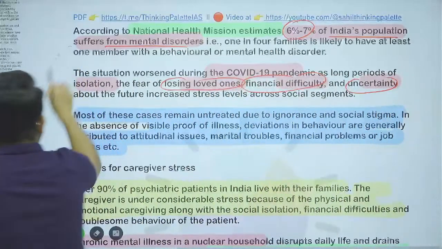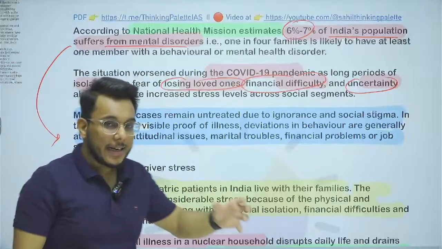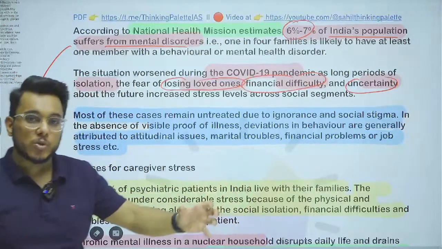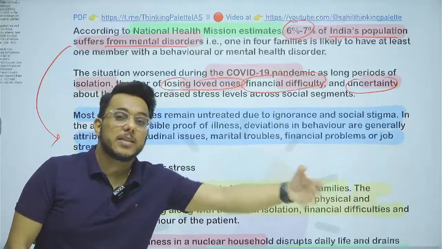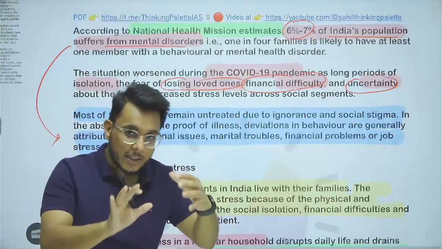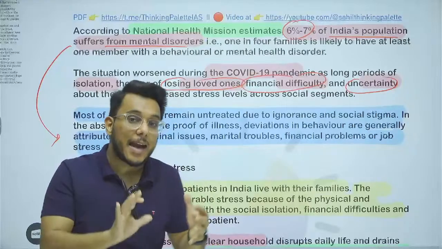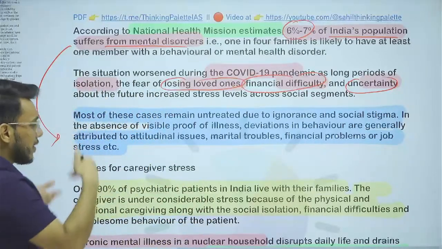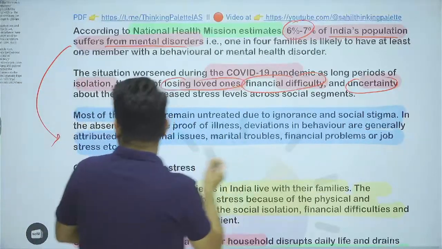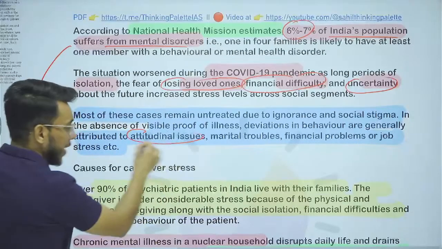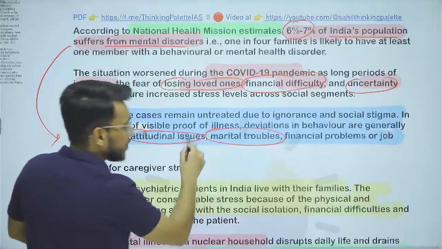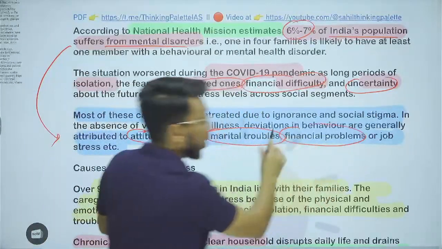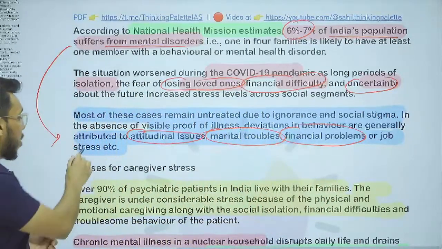Now, many times, first of all, we don't take people having mental issues seriously. Why? Because we fail to recognize that it is actually a disorder, a disease. When people are behaving erratically, we say it is their attitudinal issue, their attitude is poor, therefore they are behaving like this. If they have marital troubles, we say it is because of financial problems, or because of job stress.